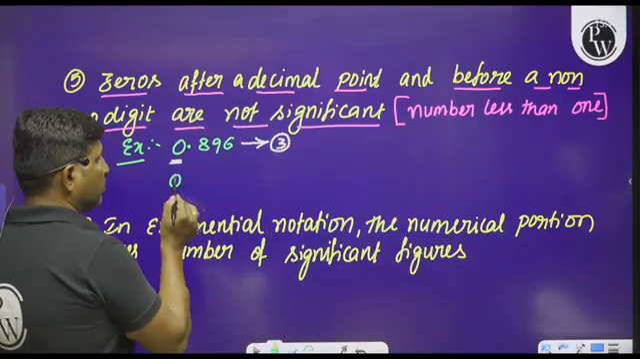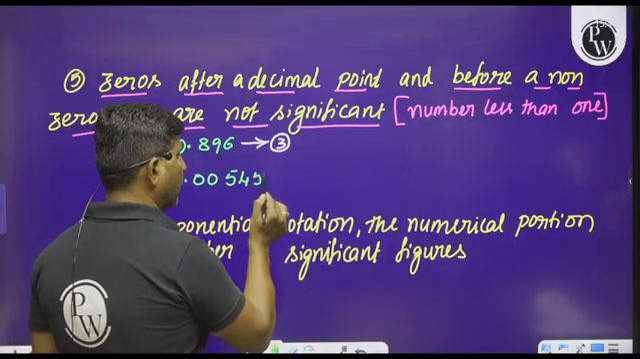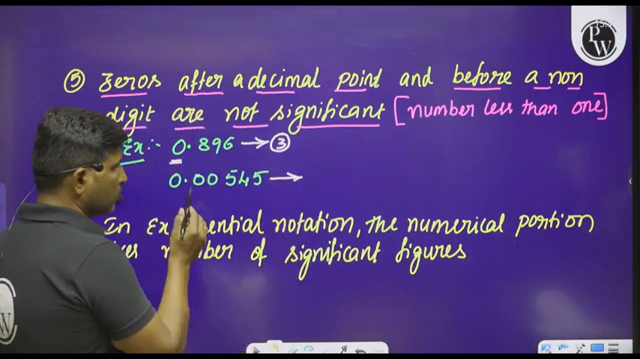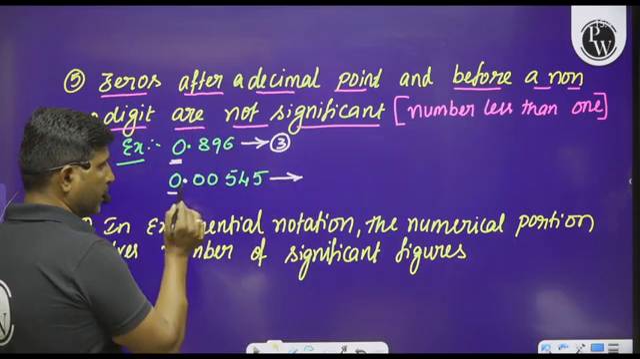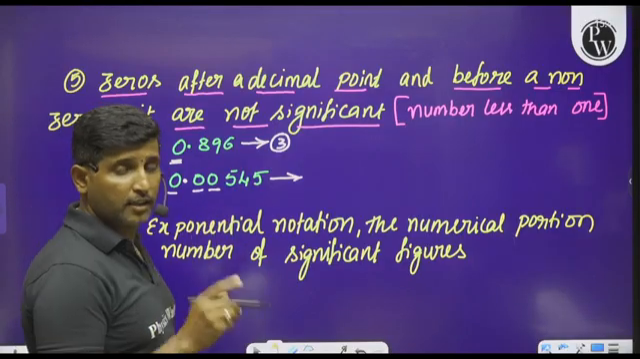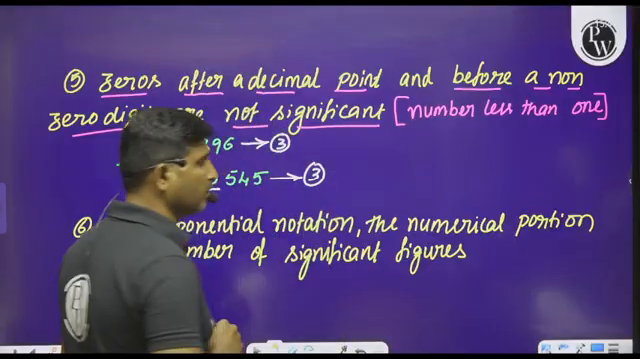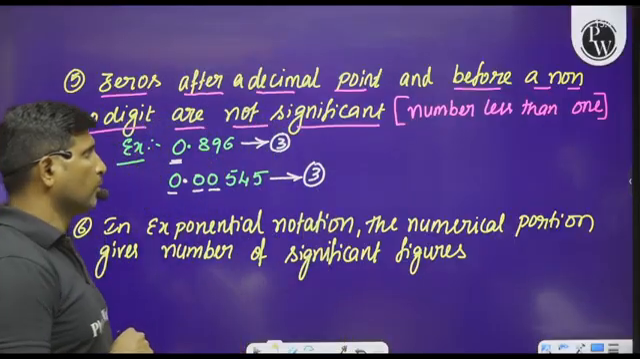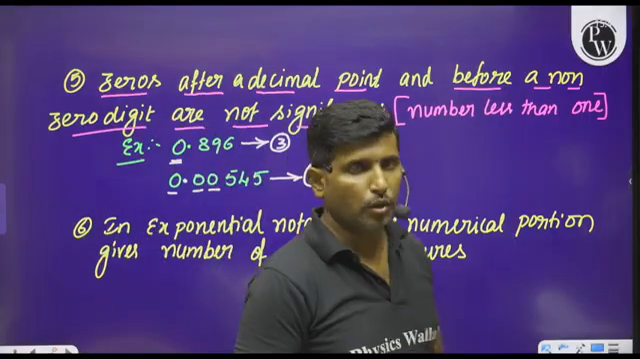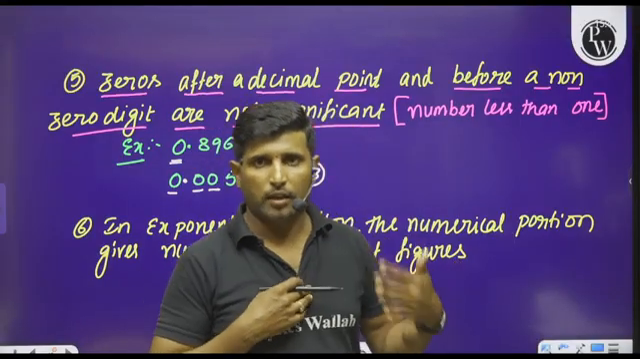And second example, see here, 0.00545. Then how many significant figures are there here? So see here, the zeros after a decimal point before a non-zero digit are considered as non-significant. Therefore, we can say only 3 significant figures. So like this, we have to analyze the significant figures with these rules when a number is less than 1.